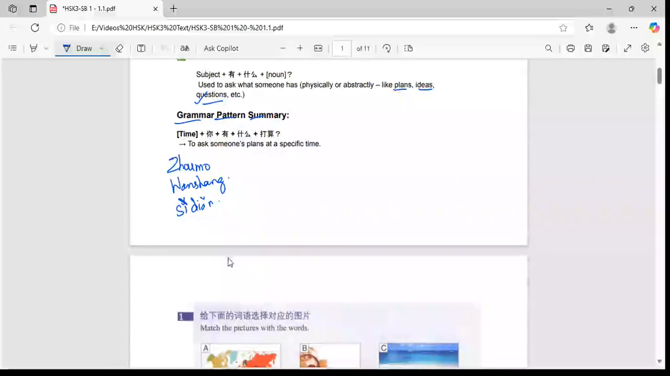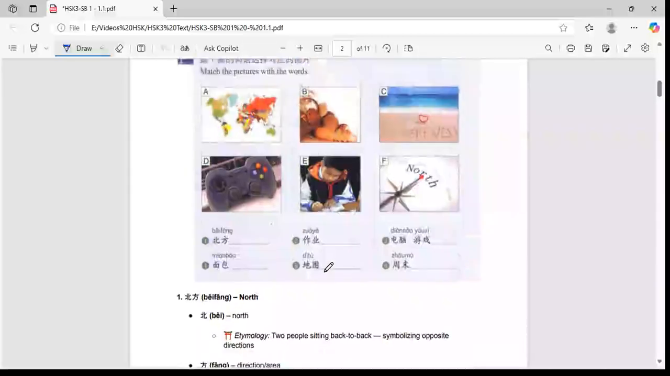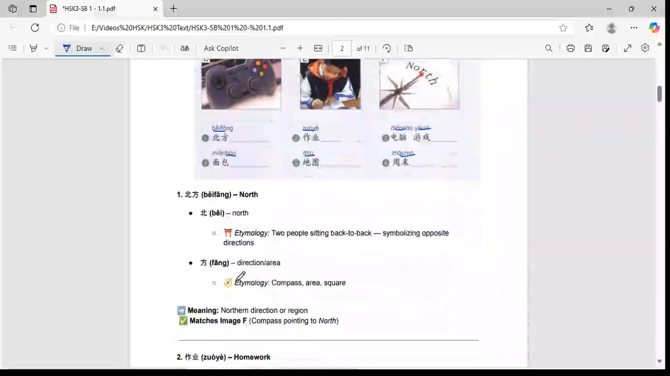Okay, and then next we are going on to the second section of the page, which is match the pictures. So here we have Běifāng, Zuòyè, Diànnǎo yóuxì, Miànbāo, Dìtú and Zhōumò. The etymology is very important, because we have to learn the Hanzi characters from the HSK 1 and 2 levels, and we have to start reading the Hanzi characters immediately when we enter the HSK-3 syllabus.